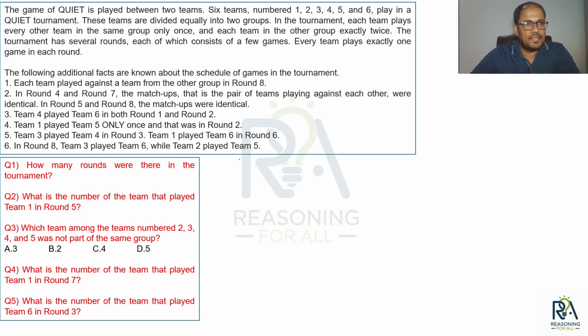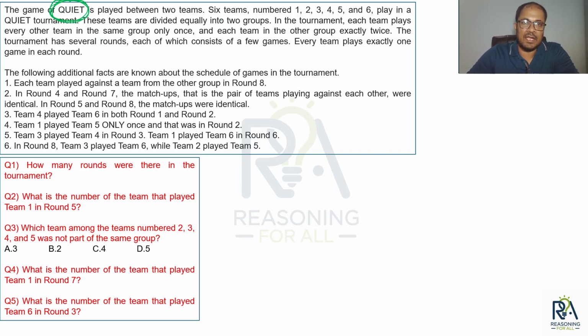Okay. So today we'll be discussing a games and tournament set from CAT 2024 slot 1. Let's see what it is. The game of quiet is played between two teams. Six teams numbered 1, 2, 3, 4, 5 and 6 play in a quiet tournament. So the name of the game is quiet, and the name of the tournament is quiet.